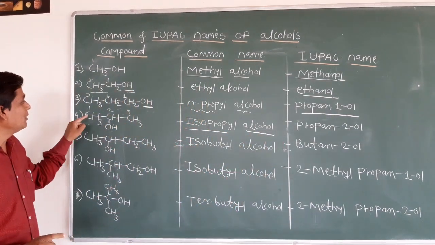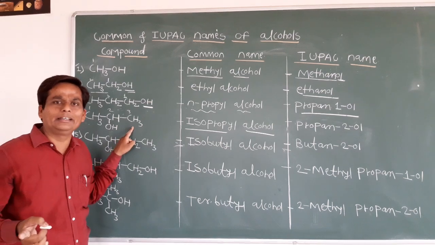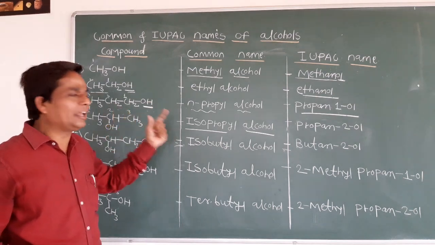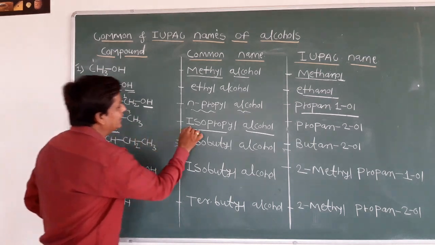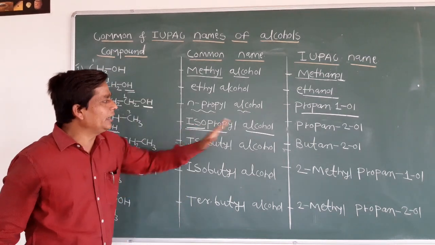Propyl, you know how we get it, because 3 carbon is there, which means it is propane. So it is propane, which means the alkyl group is propyl, and on the second carbon the hydroxy group is attached. That's why you write here iso. It is isopropyl alcohol.